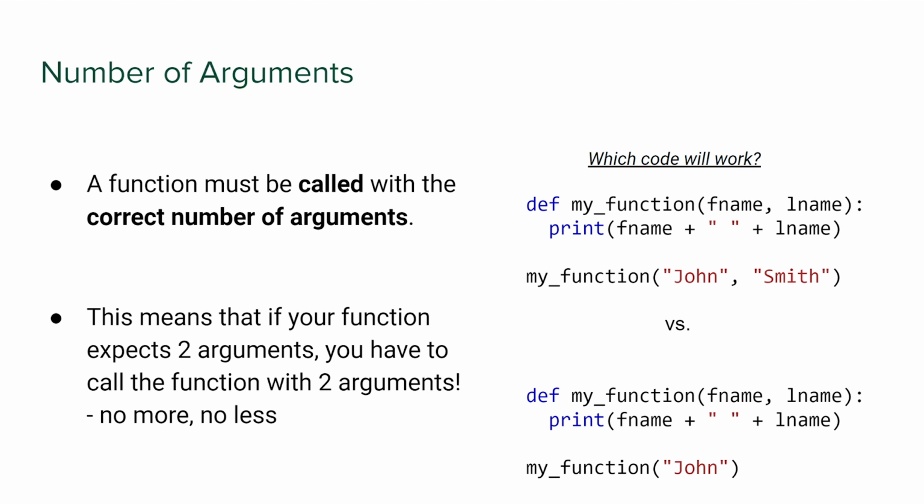And the reason we need the Smith is because in def my function, I've specified that to be 2 arguments, fname for first name, and lname for last name, right? And the reason we have speech marks in the middle between fname and lname with a plus sign is to create a space, because when you're printing it, it automatically doesn't have a space. So we're just adding a space in to ensure that you have a space when you output the values into the console. And therefore that means the first code will work because we have 2 arguments being defined in the function and 2 arguments, input values, being passed in to the function when it is called.